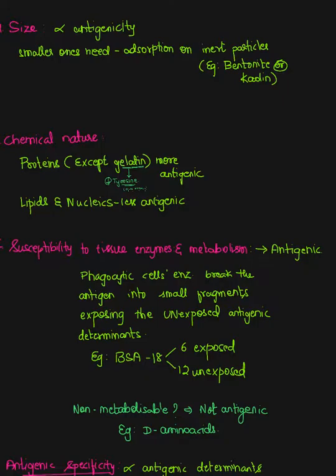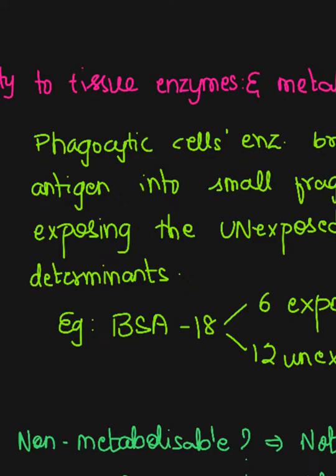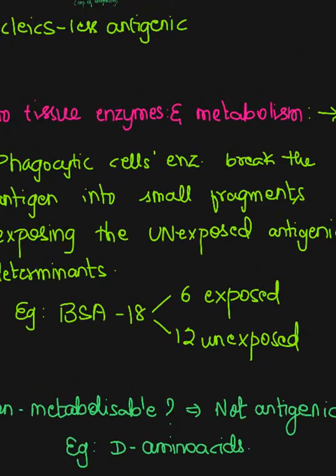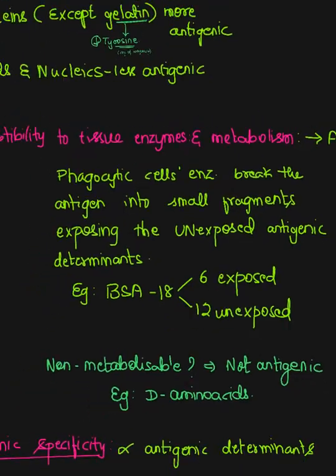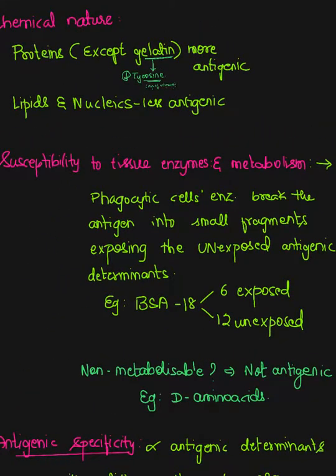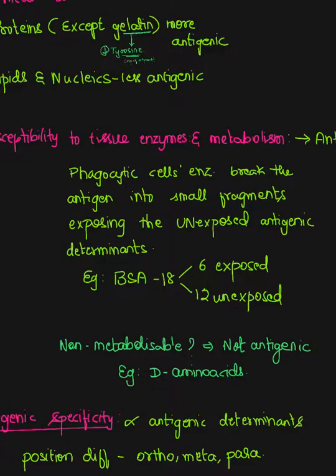Remember that the bovine serum albumin, that is BSA, has 18 antigenic determinants, out of which only 6 are exposed while 12 are unexposed. So they need to be broken down in order to expose those antigenic sites. Those which are non-metabolizable will be non-antigenic in nature. For example, synthetic polypeptides made of D amino acids are non-metabolizable, and therefore they are non-antigenic also.